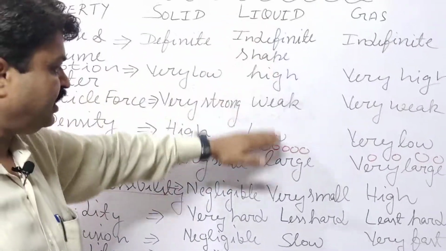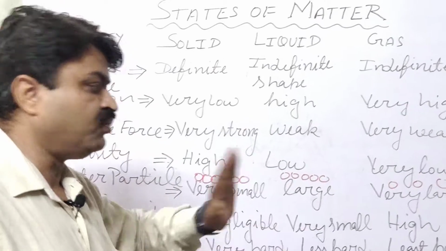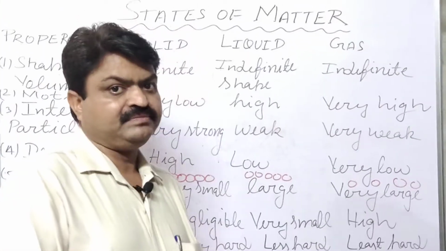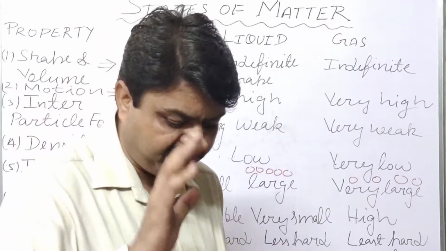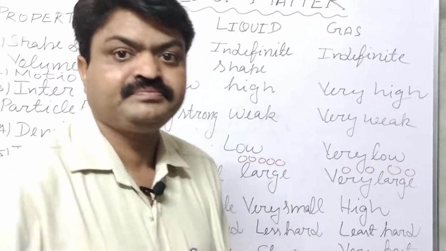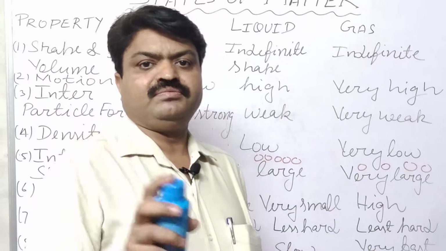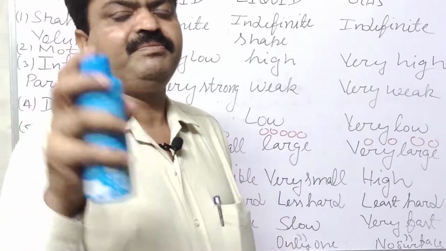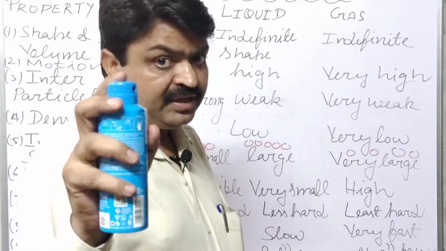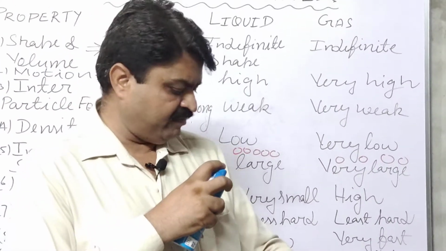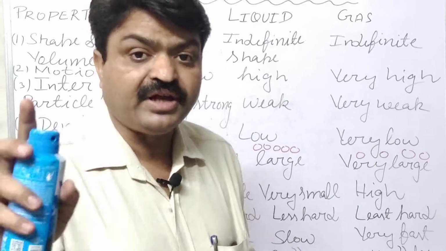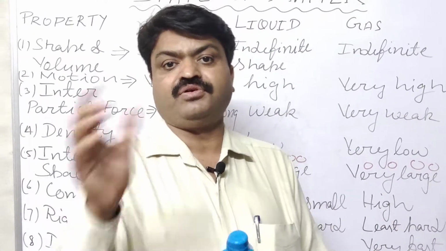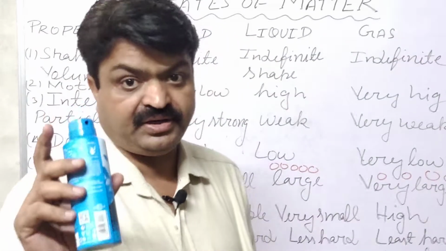But in the case of liquids, they have very small compressibility. But in the case of gases, they have high compressibility. Due to that, if we want to apply deo or perfume on our body, then if we press this piston, we have high pressure, and due to that the gas comes out from that particular container, student.